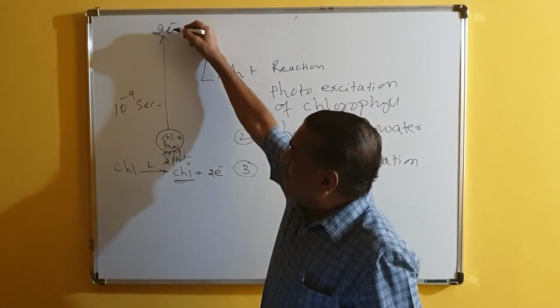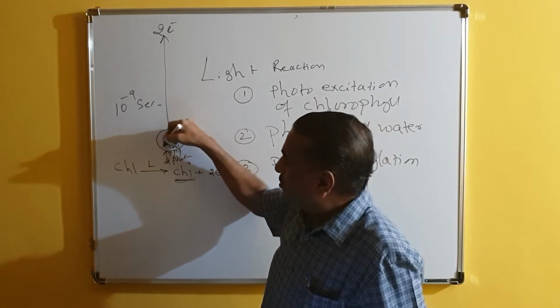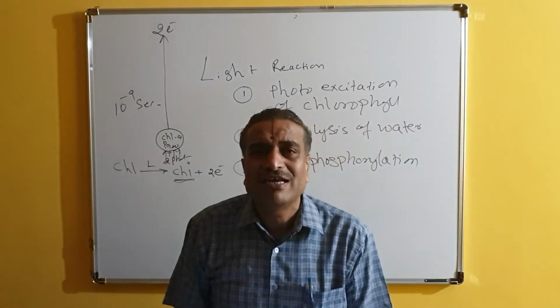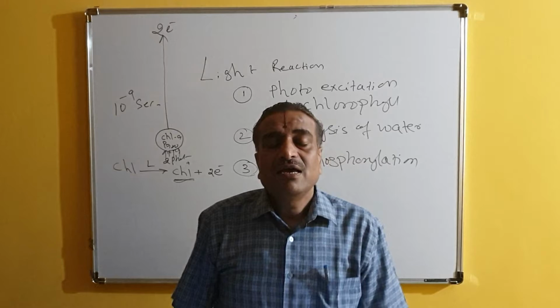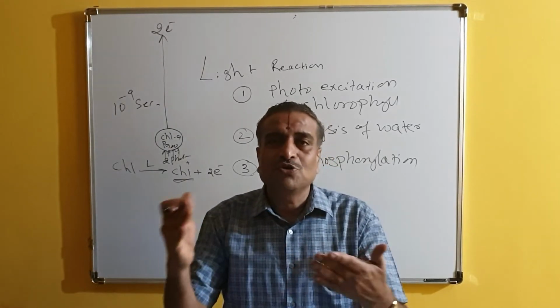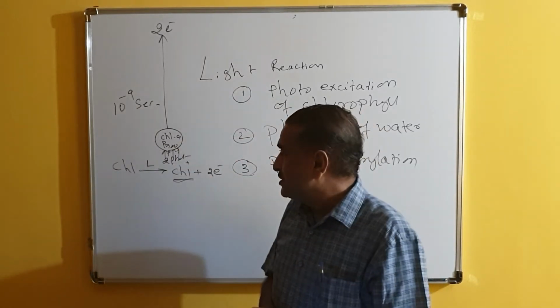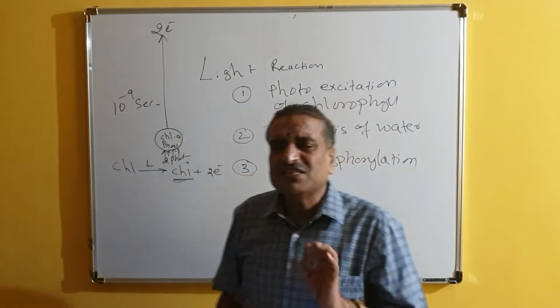When the electrons come back and occupy the position here, this particular chlorophyll returns to the ground state. That is called a neutral condition, because the atom is electrically neutral. That means the number of protons is equal to the number of electrons. So this is called photoexcitation. So this is the first thing.